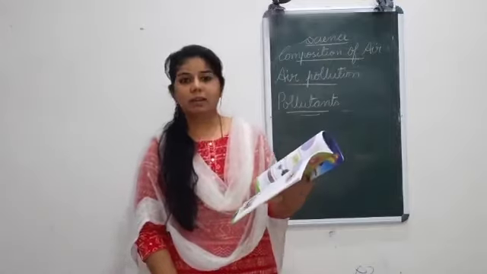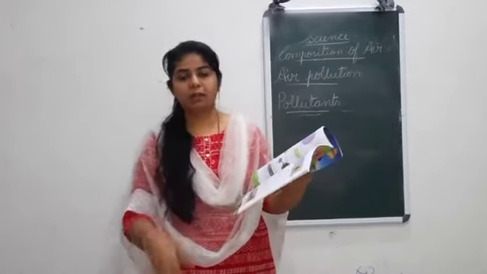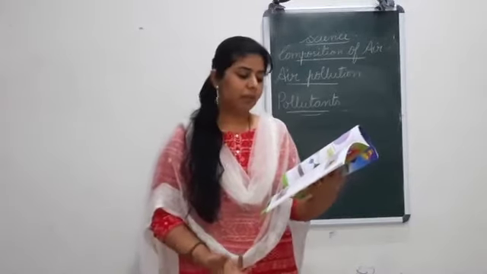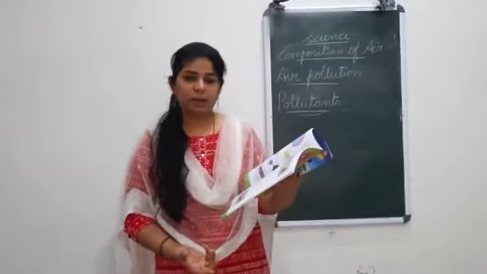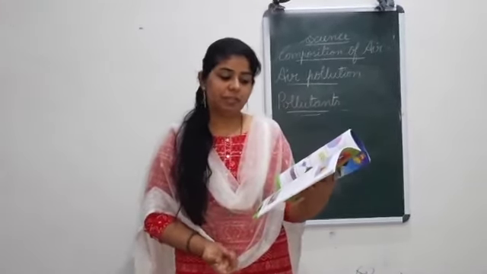Next, burning garbage, plastic, crackers, then incense sticks, agarbatti, then cigarette, and so on, releases harmful smoke into the air. That is another pollutant. Next one, the chemical sprays used at the farms, fields, and house to kill the harmful insects are another source of pollutants.